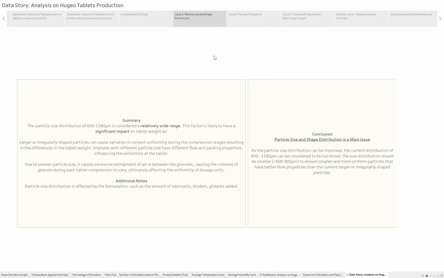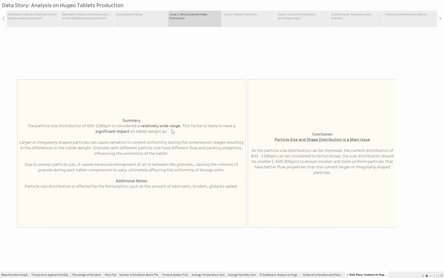Right, so now we carry on to issue 1, which is particle size and shape distribution. So, as a summary, as we covered earlier, the particle size distribution of 600 to 1180 microns is considered a relatively wide range. So, this is why we conclude that the factors are likely to have a significant impact on tablet weight, because larger or irregularly shaped particles can cause variation in content uniformity during the compression stage, resulting in certain differences in tablet weights.